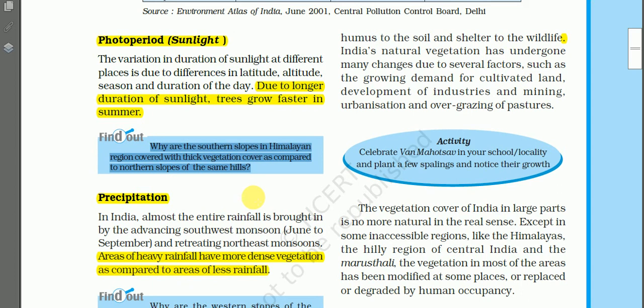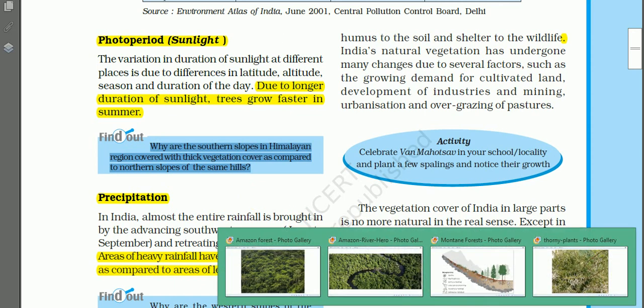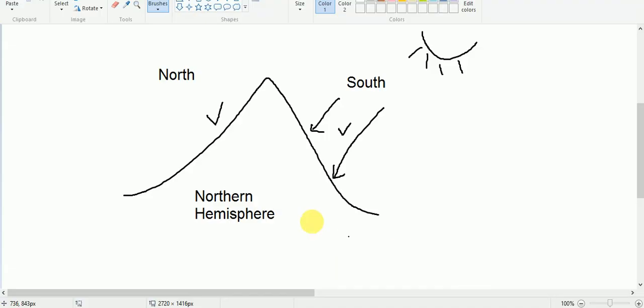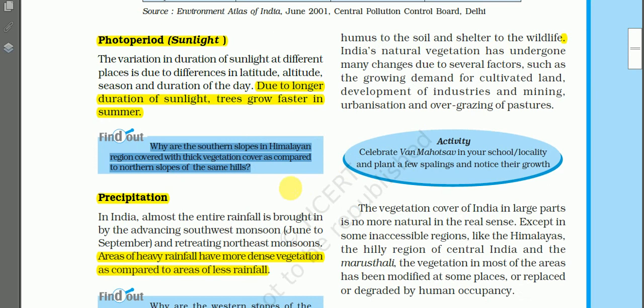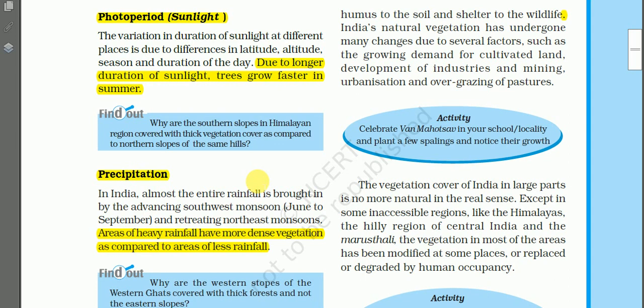The southern slope of the Himalayan mountain gets more sunlight than the northern side, and that is why there is thick vegetation cover on the southern side. We know that the Himalayan mountain is running east-west.